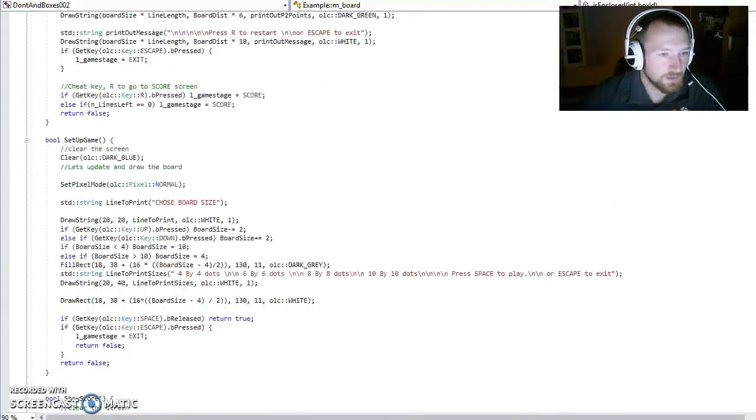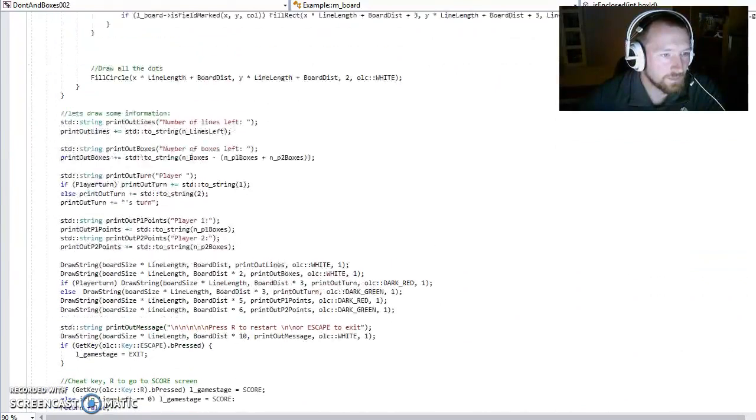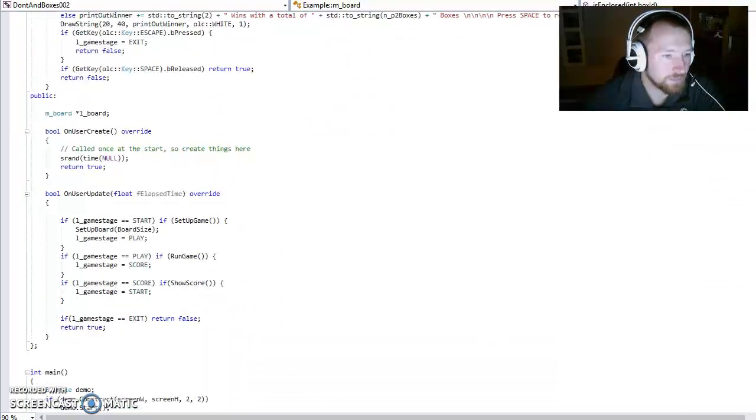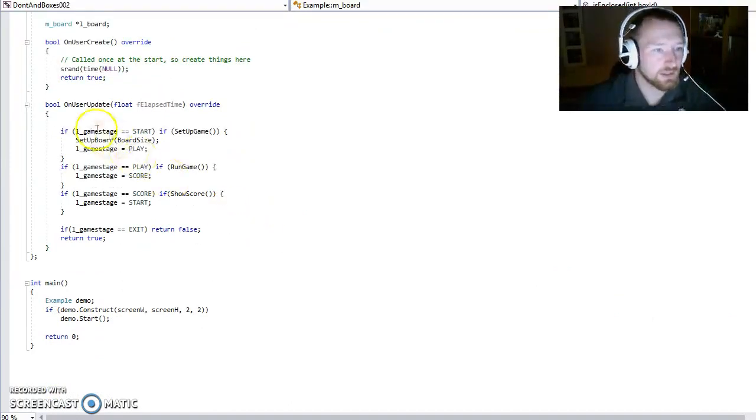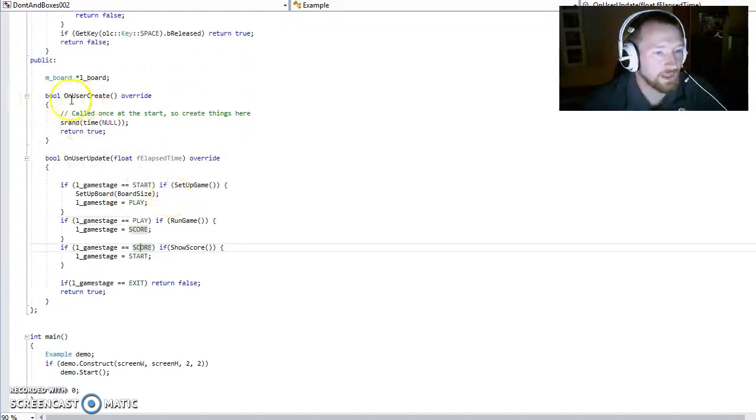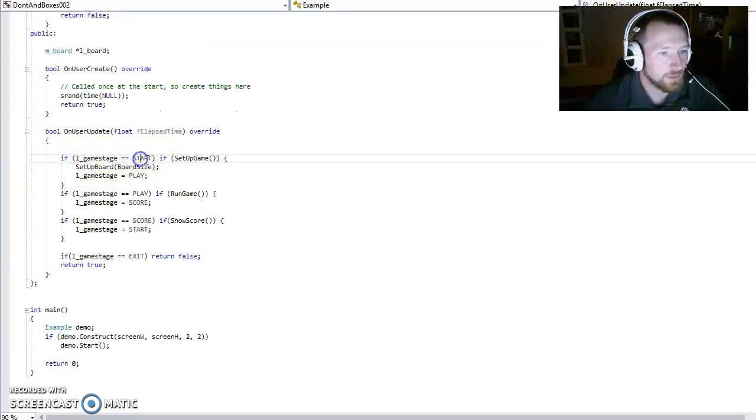Now, aside from that, we also have the program itself, how the program runs here. But that's basically just normal game architecture. We of course have our stages here that the system runs through. So whenever the game starts up, it will just set our random, because I like to use random for different stuff. In this case, I use it to choose what's player start. Then we will go in and say, okay, if we are at the start of the system, we should use the setup game function. And the setup game function will return true as soon as the player has chosen what size of board he wants to do.